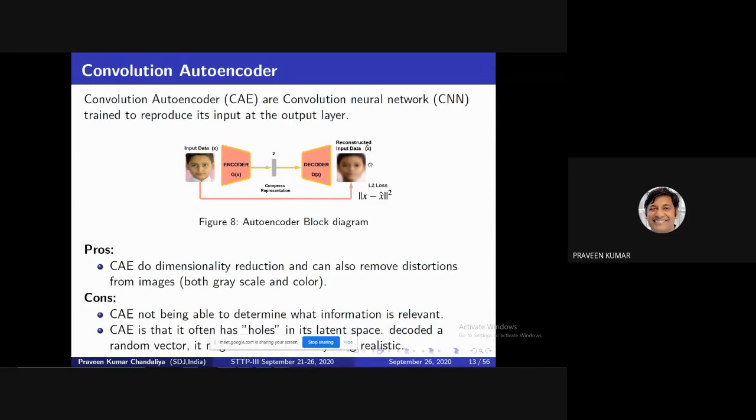Then how does our network learn? We require a loss function. Different types of loss functions are available, and three are widely used: the L1 loss, the L2 loss meaning MSE, and lastly the perceptual adversarial loss. The perceptual loss is based on a pre-trained model, which you are all familiar with, like AlexNet, LeNet, VGG19 and its variants, ResNet, and Inception. It extracts features from a particular layer and then back propagates. What is the advantage? You convert your image to a low dimension, then from the low dimension generate a new image again.